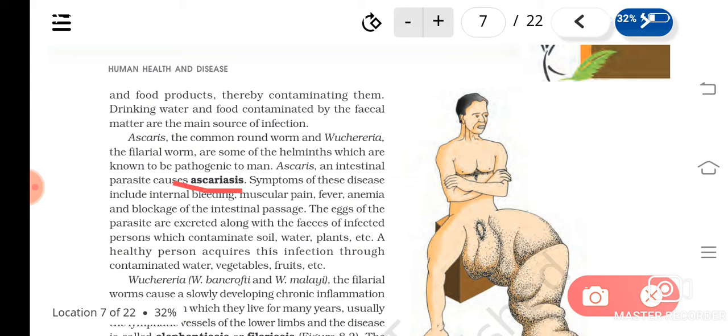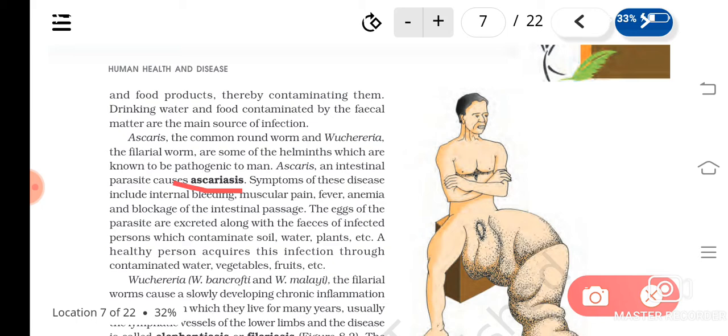We have seen the Ascaris worm in our lab last year, isn't it? They are also intestinal parasites. And the symptoms will be related to the digestive system. Internal bleeding can happen, as the Ascaris sucks the blood from the intestine. Muscular pain, fever, anemia, and blockage of the intestinal passage, because we have seen they are big worms, isn't it? So it can cause blockage of the intestinal passage.